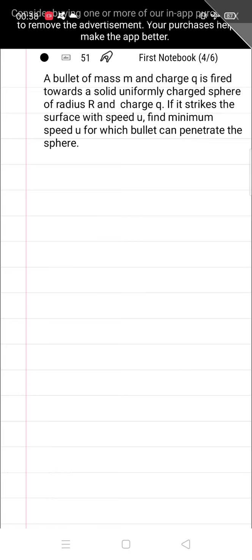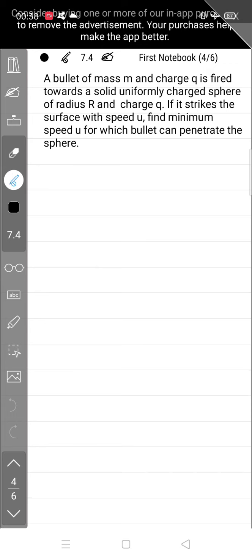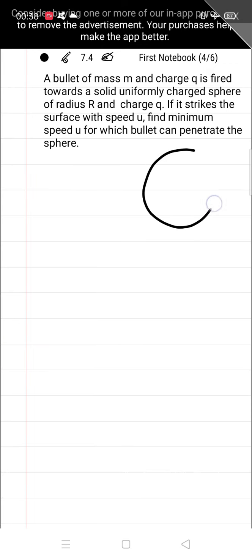Now we can interpret it in terms of a diagram. So let us make a diagram. Let this be the sphere which is uniformly charged. Let the charge be equal to q. The charge on the sphere is q. Let this be the center C.